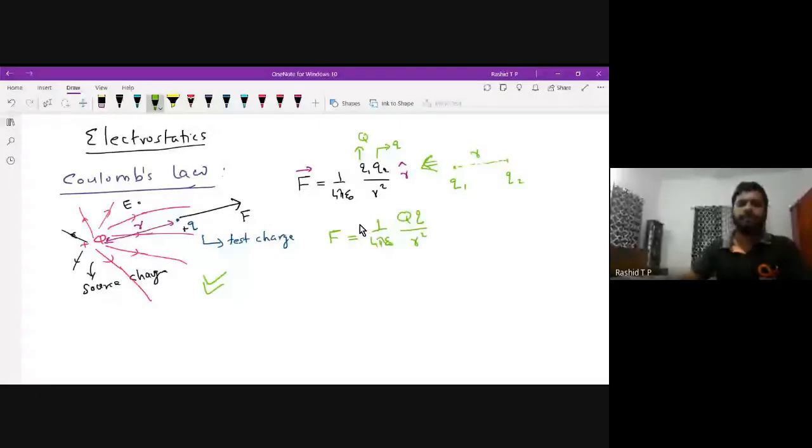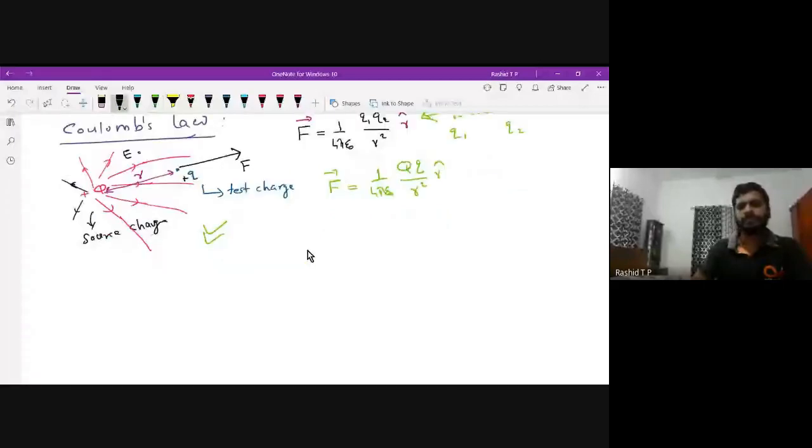Now the value of 1 by 4 pi epsilon 0, sometimes we have to use in the problems. Its value is equal to 9 into 10 power 9. The epsilon 0 is the permittivity of free space. If these charges are kept in free space, the force experienced by these charges is represented by this expression, where epsilon 0 is the permittivity of free space. In a medium, this expression takes a different form.